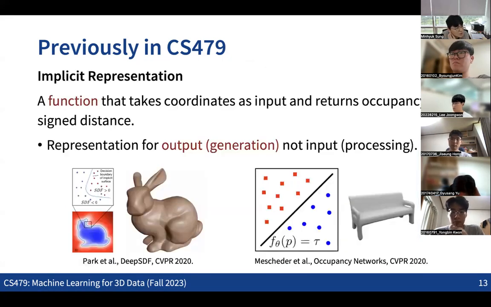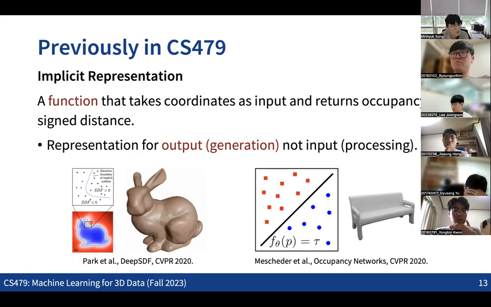And also the implicit representation was another idea for representing shape in an implicit way, which means that we have a function that represents a 3D shape. If we provide any query point in the space, the function gives the information whether the point is inside or outside of the 3D shape. So that can be another way of representing 3D shapes.